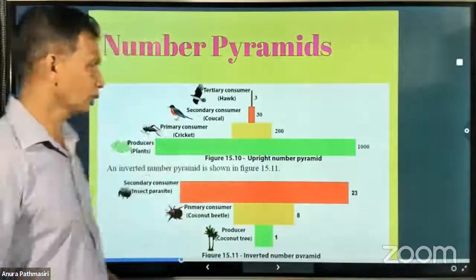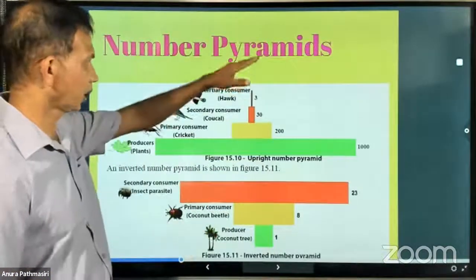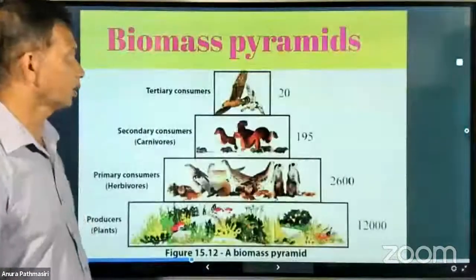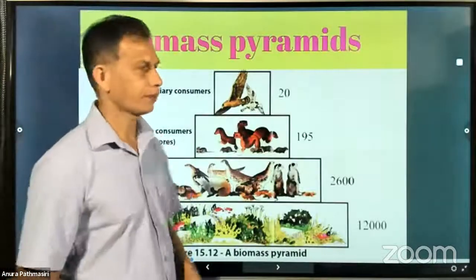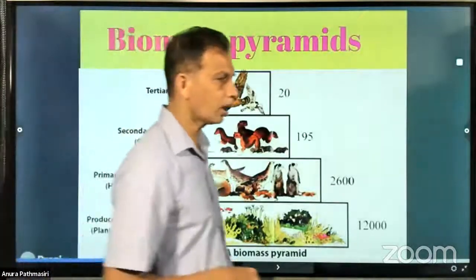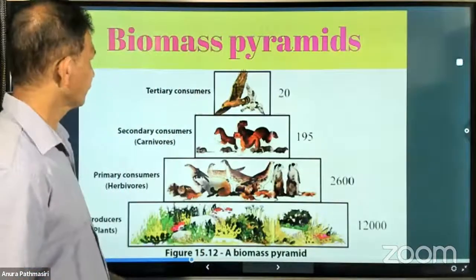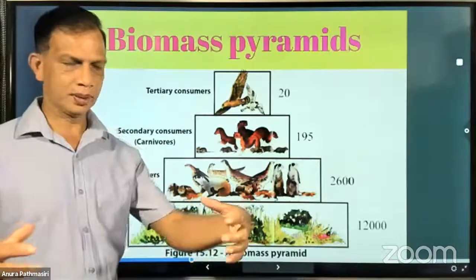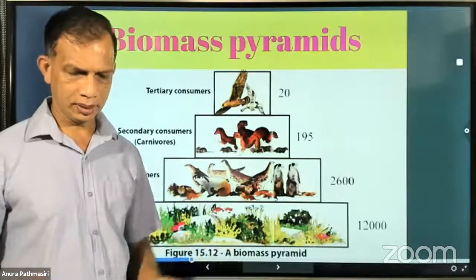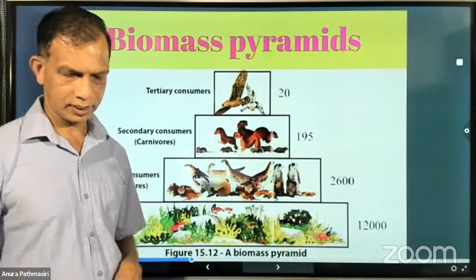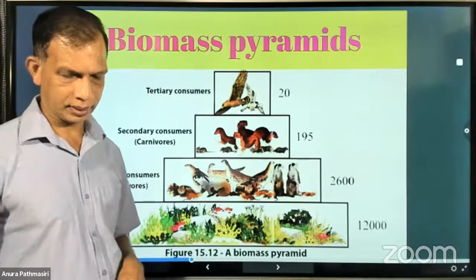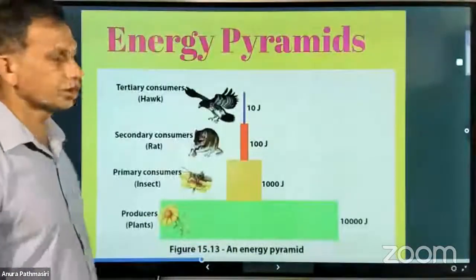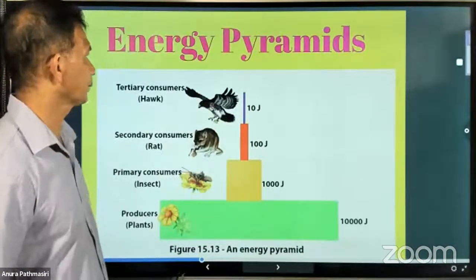The number of organisms. There are two types of pyramids. We'll study about them later, and then you have the biomass pyramids. The biomass pyramid indicates how the biomass in a particular community has increased, right? How it is increased. So we'll go to the next one, biomass pyramid, and then you have the energy pyramid.